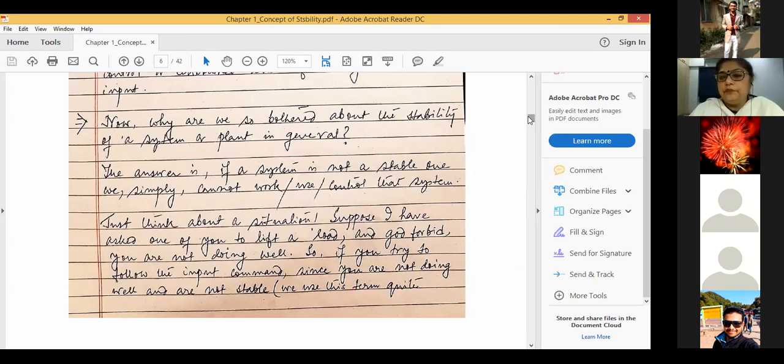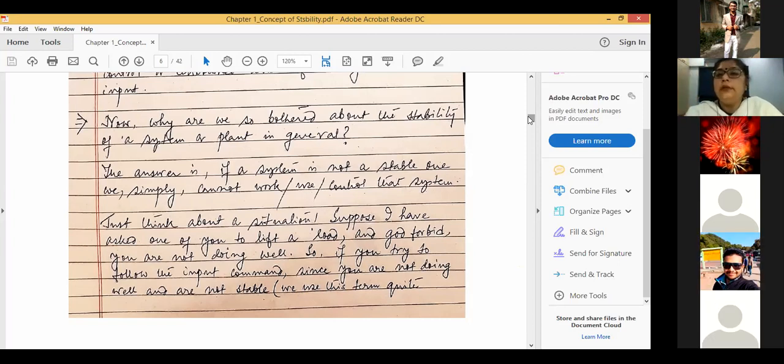He is not doing well and he is not stable. So that is also applicable for any system. As I said, if the system is not a stable one, we won't be able to work with that particular system. So the system is absolutely meaningless, useless to us. So the first task is to find out whether the system is stable or not. If the system is not stable, then the task of the system engineer or control system engineer is to make the system stable by some means.